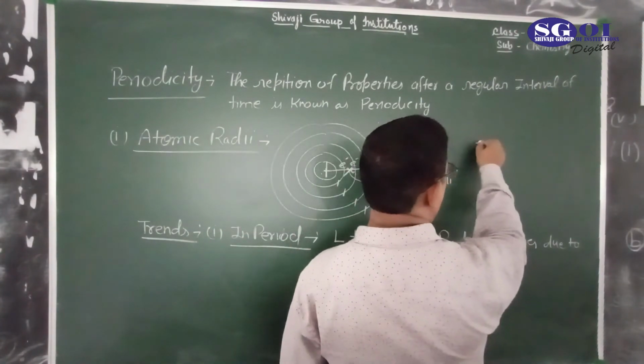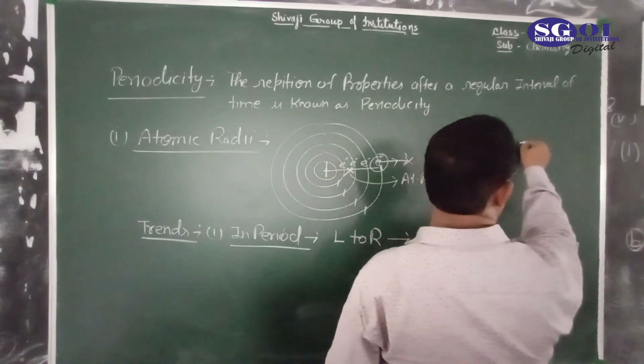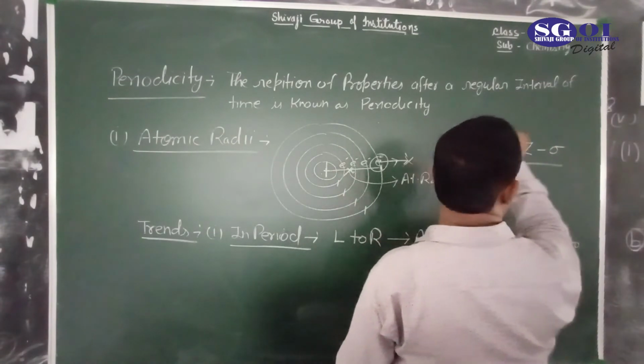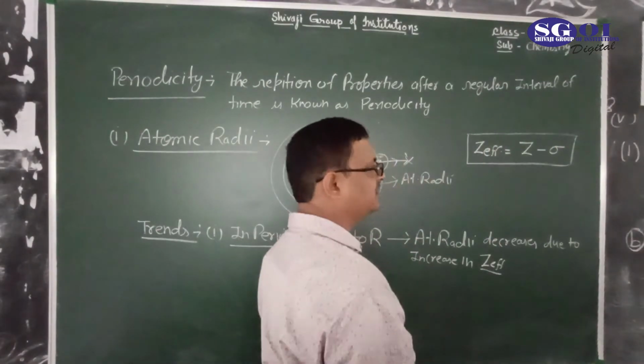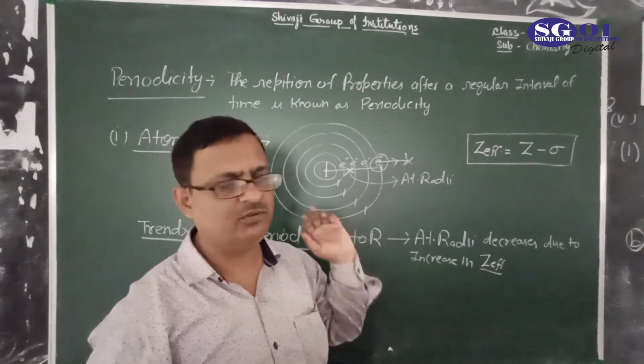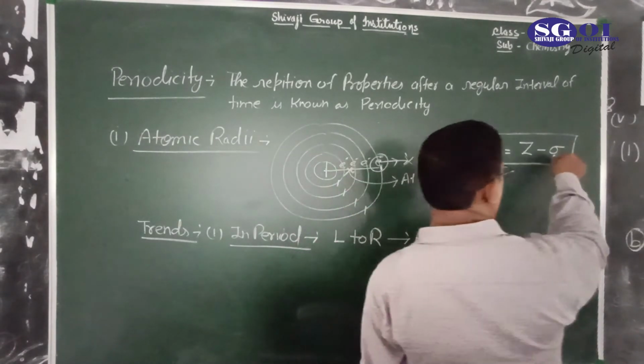It is calculated as Z effective equals Z minus sigma. This is the formula for the calculation of effective nuclear charge. Z is the total positive charge present in the nucleus, and sigma is the screening constant.